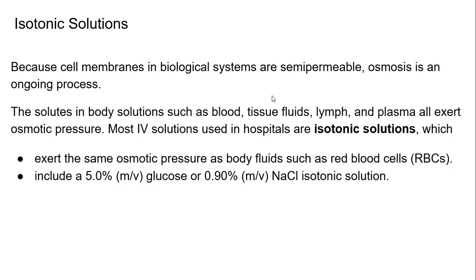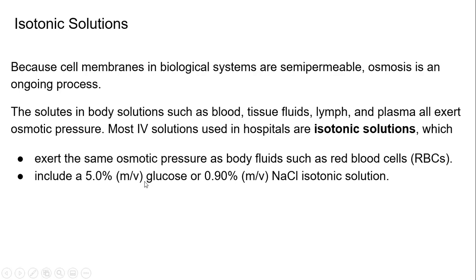Something that we're interested in is isotonic solutions, and what they do is exert the same osmotic pressure as body fluids. This is very important because we do not want to disrupt the flow in our body and the pressure going on inside of it. They've listed two important isotonic solutions that they use.